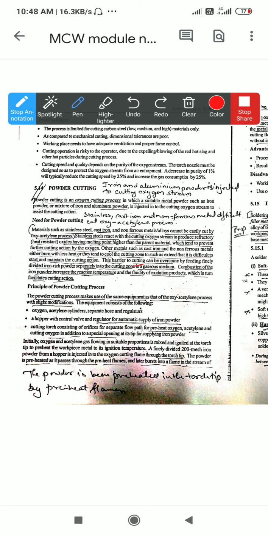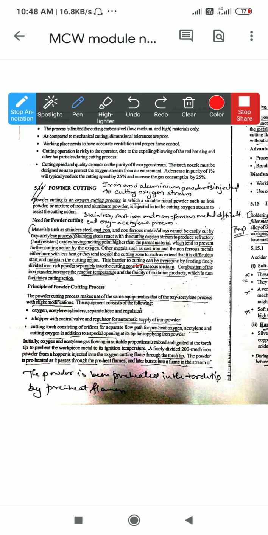If these metals are exposed to a high temperature, then instead of cutting, they start to melt at the spot. So, a lower temperature is required so that they don't undergo melting and instead go through the cutting procedure. For that reason this powder cut procedure is used.